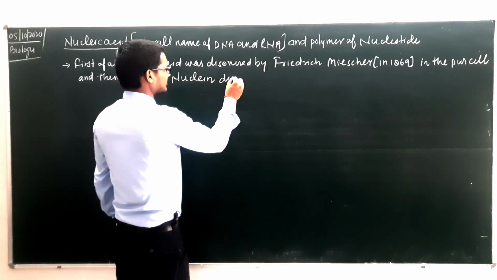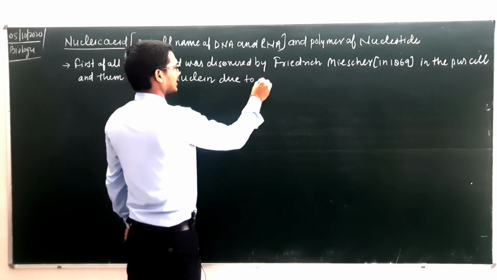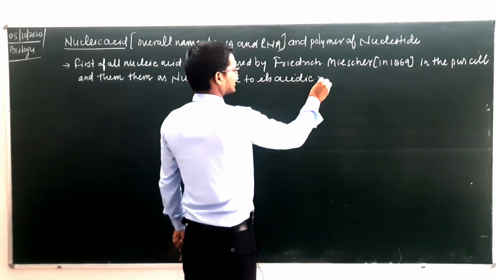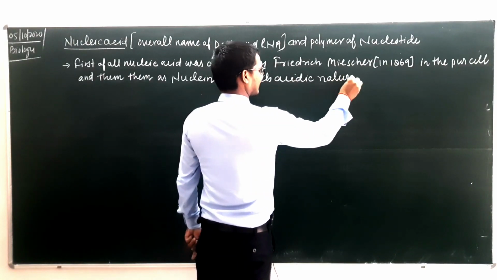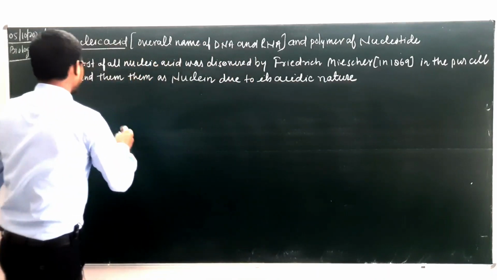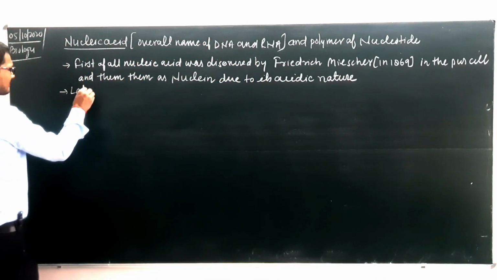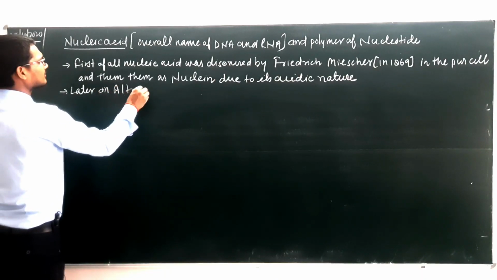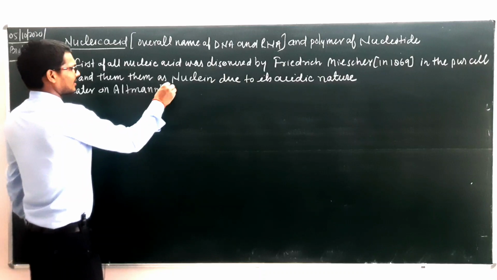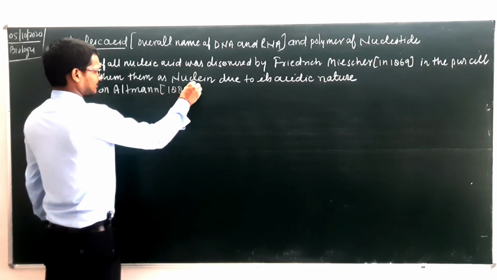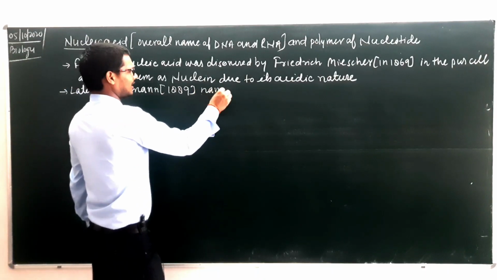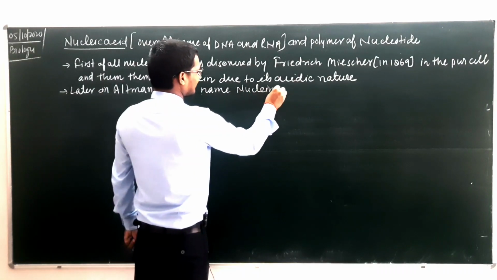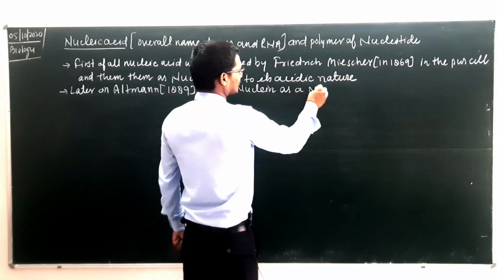Why is this known as nuclein? Due to its acidic nature. Later on, Altman in 1889 named nuclein as nucleic acid.